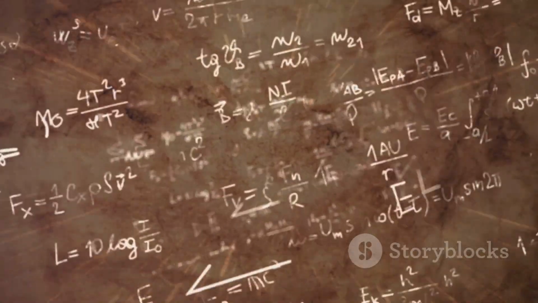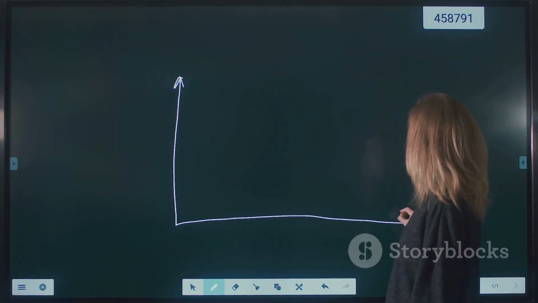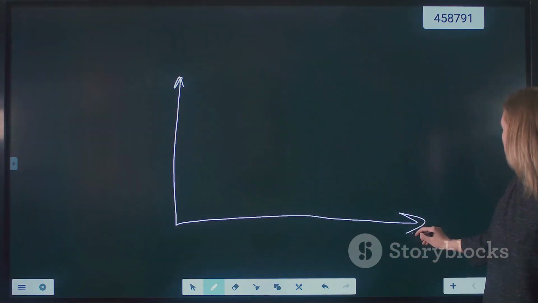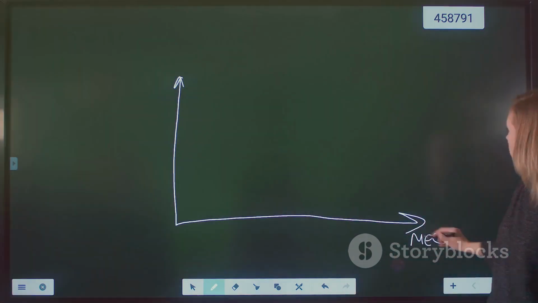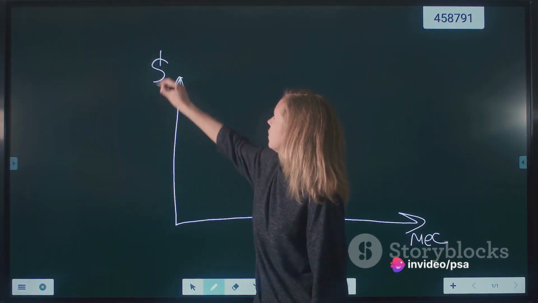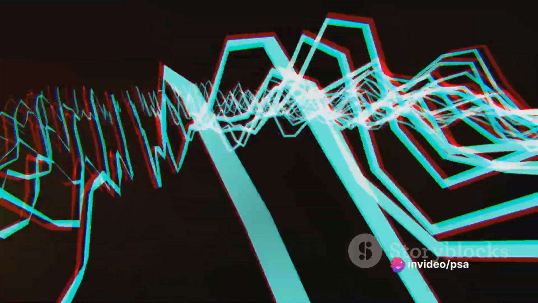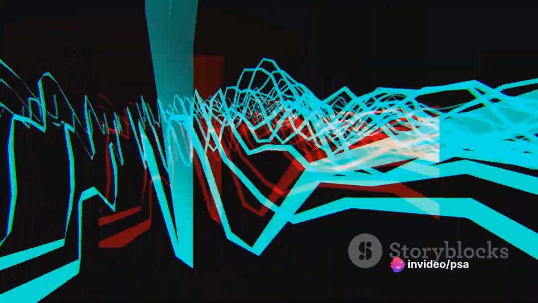Now let's add another layer to this world with complex analysis, where we study complex numbers and functions. Complex numbers are like numerical chameleons, changing their behavior based on the situation. They consist of a real part and an imaginary part, and are often represented on a two-dimensional plane known as the complex plane. In complex analysis, we investigate the behavior of complex functions, including their singularities, or points at which they do not behave as expected. We also delve into fascinating theorems like Cauchy's theorems, which provide profound insights into the nature of complex functions.